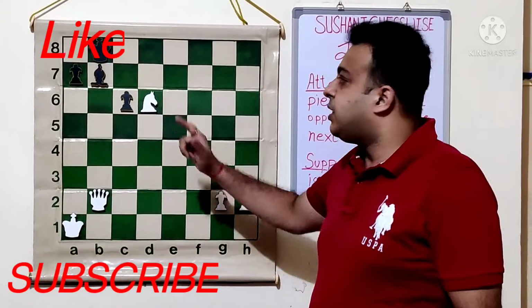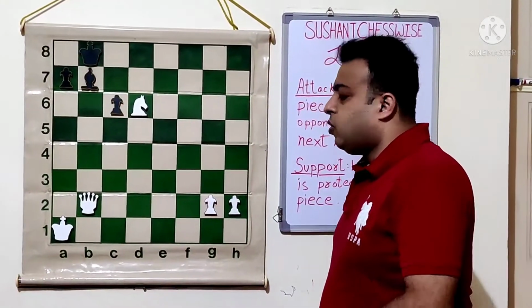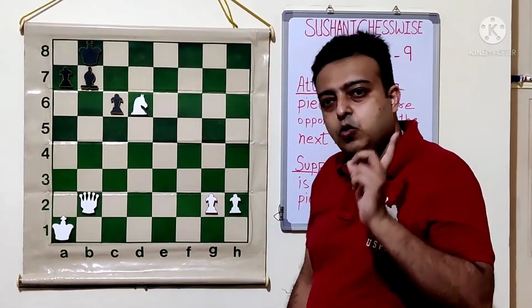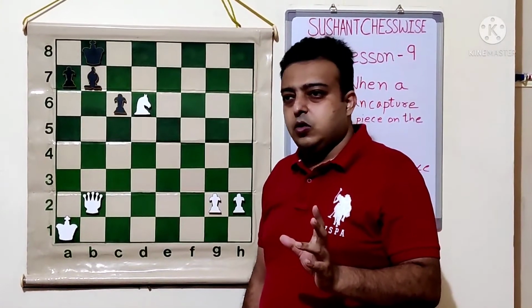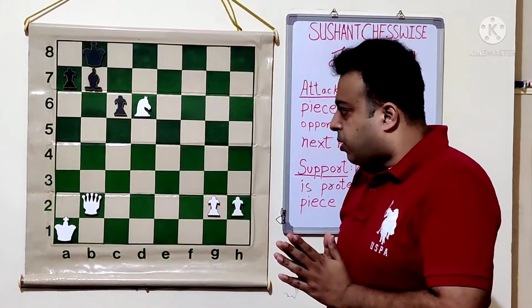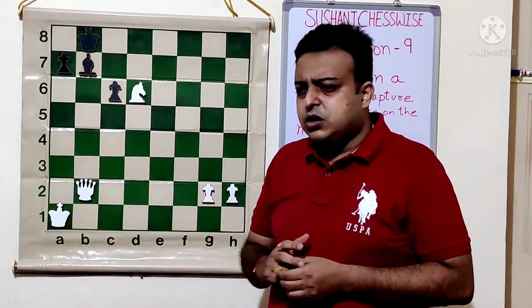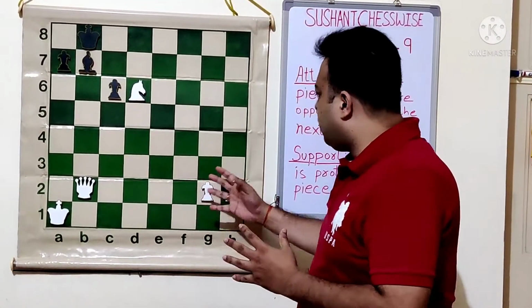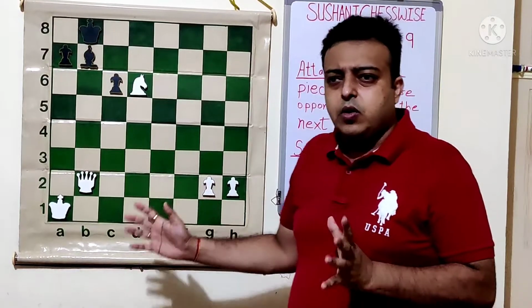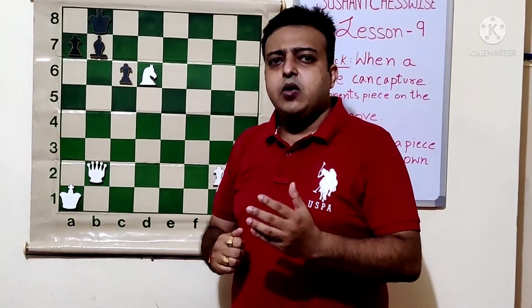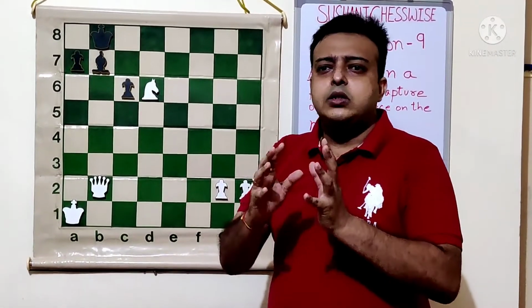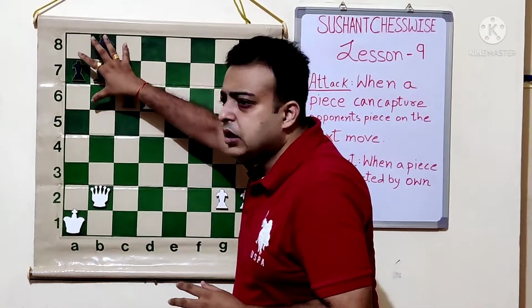So now this is the next position. Here we are going to again see attacks and supports. One of the easiest ways of learning attack and support is this: the attack and support is going to happen on the whole board. So initially we can always start by focusing on attack and support near the king.